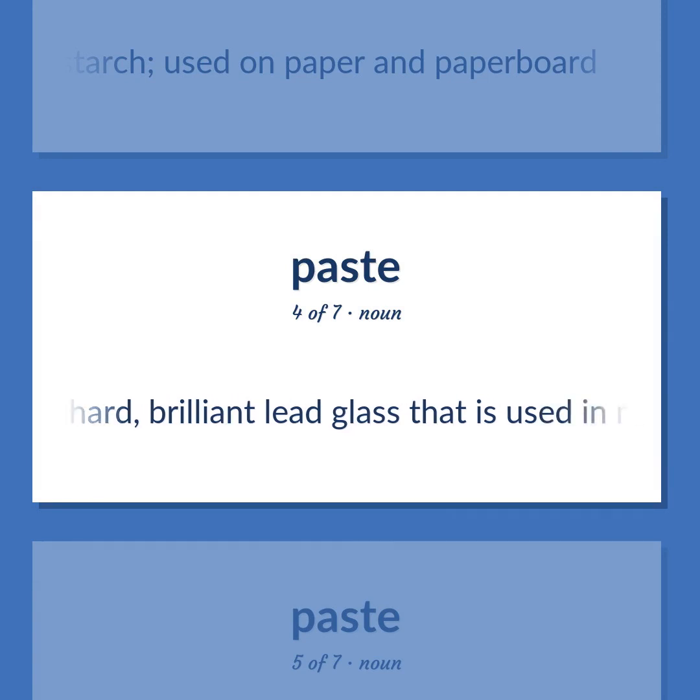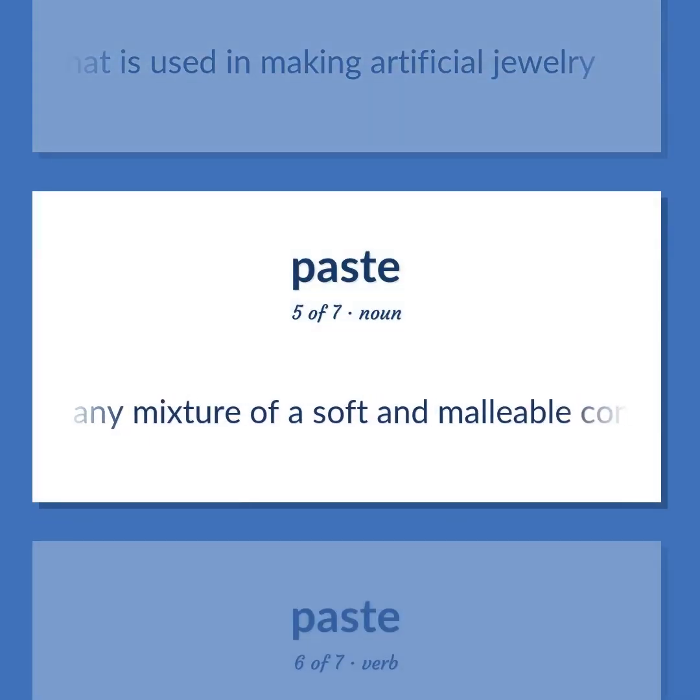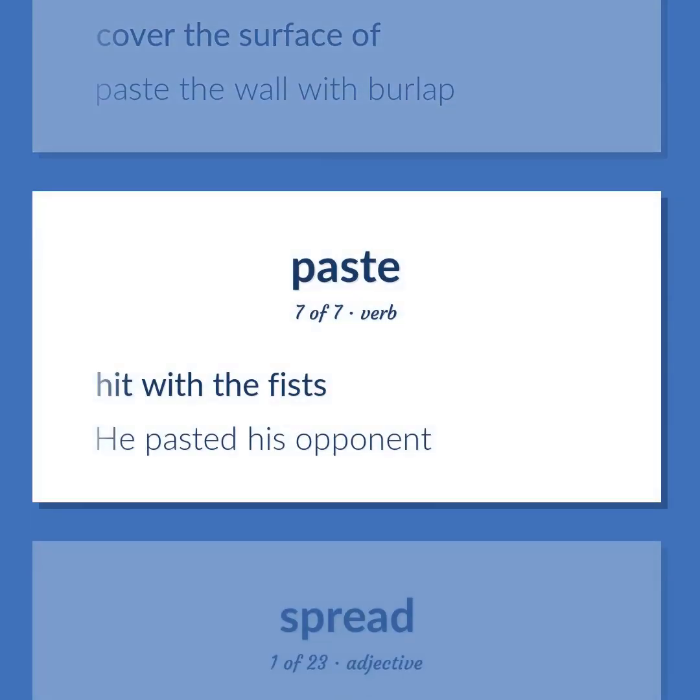A hard, brilliant lead glass that is used in making artificial jewelry. Any mixture of a soft and malleable consistency. Cover the surface of. Paste the wall with burlap. Hit with the fists. He pasted his opponent.